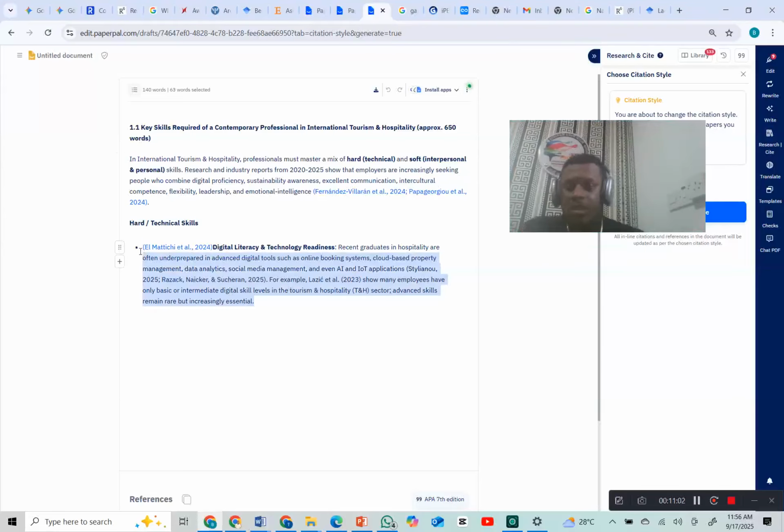If you highlight this section now, as you can see, rewrite, translate, or generate text. You can also use this for that. But like I said, this video is just for in-text citation and reference. Now, this video is short, unlike the other one that is over 30 minutes, well explained. This video is short because the majority of my explanation has been done in the previous video. That's why I keep referring to that previous video. So try as much as possible to watch it.